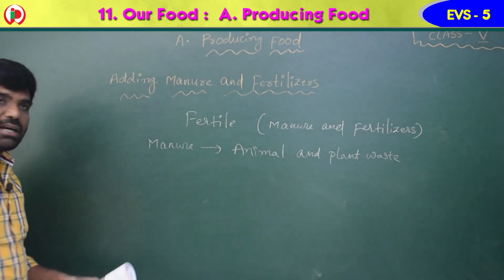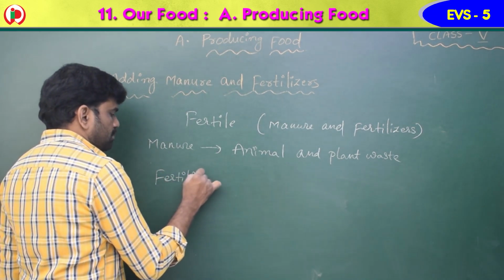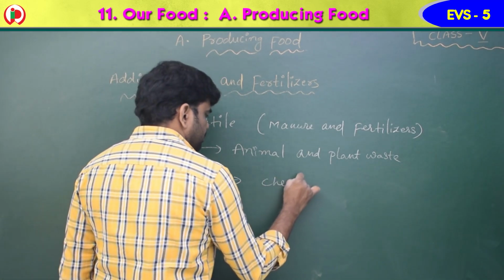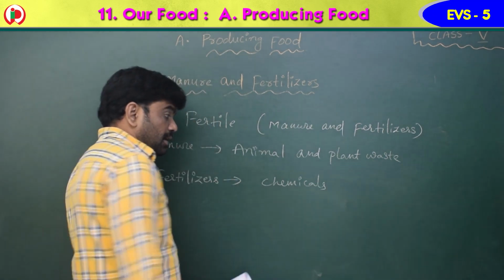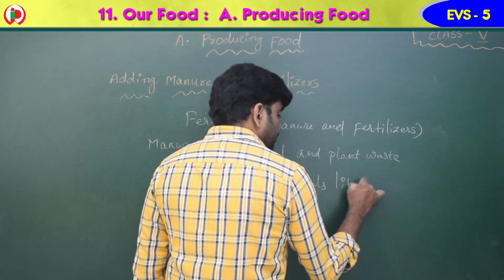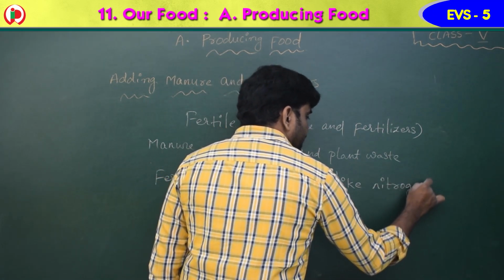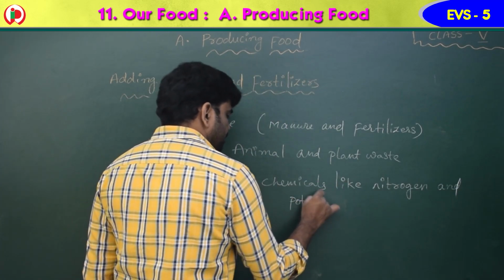Whereas fertilizers are made from chemicals. So this is the difference, children. Made from chemicals like nitrogen and potassium.